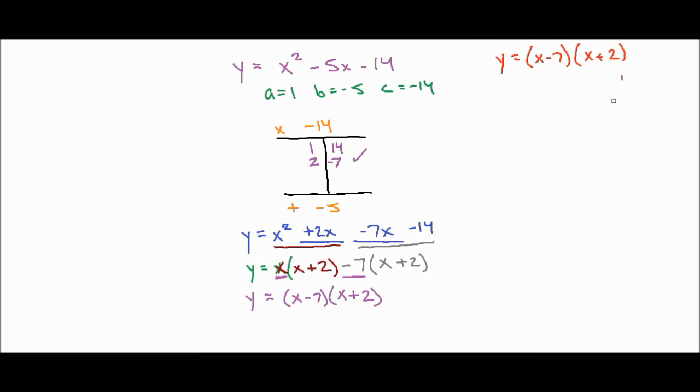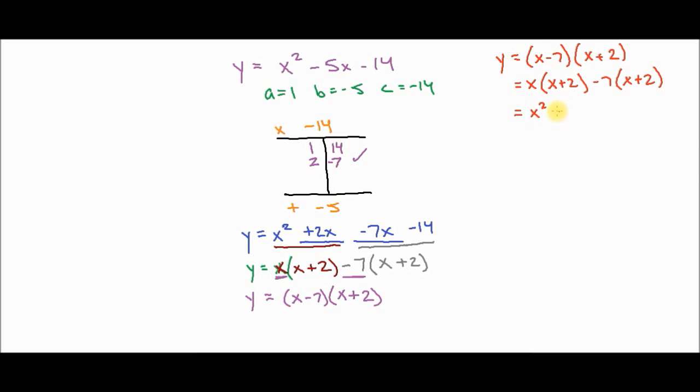Let me erase this a second. Let's go ahead and check our work. So x is going to be combined with the x plus 2. The negative 7 is combined with the x plus 2. Now class, if you're kind of looking ahead at this stage, take a look. That's the exact same equation as we see right here in the second to the last step. You could probably stop right here and say, you know what, I know I got my right answer. But let's go ahead and finish this.